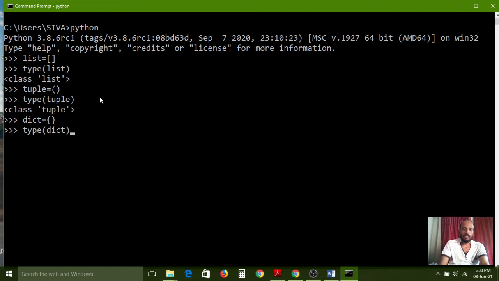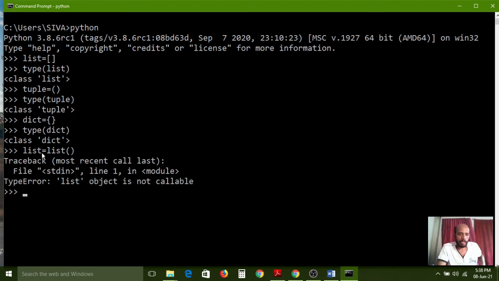Carefully observe, the output is showing dictionary. So if you want to create an empty dictionary, you just need to use an opening curly brace and a closing curly brace. And I want to create these three things in one more way also. All of you carefully observe. Now I want to create list items without using square brackets. For that, list equal to the list method I am using. Is that working or not?